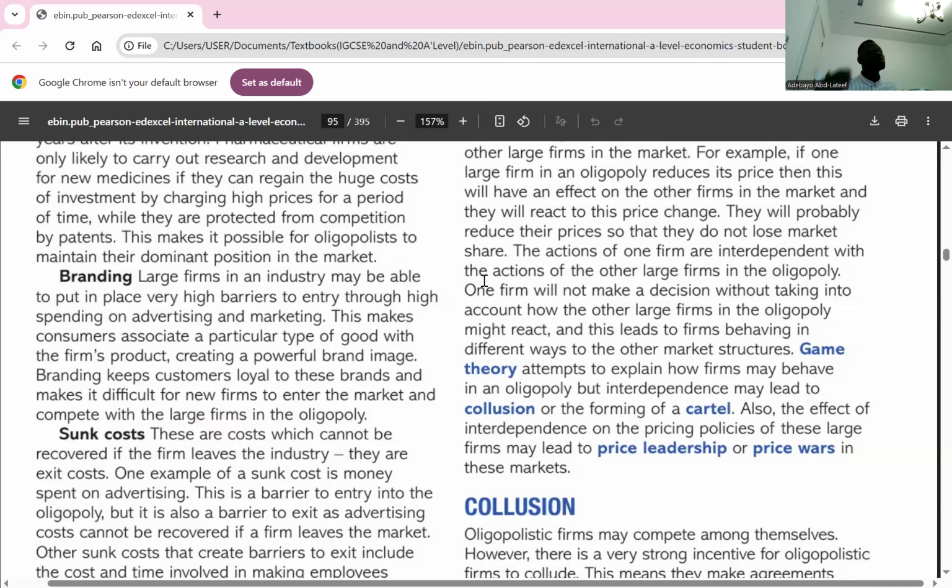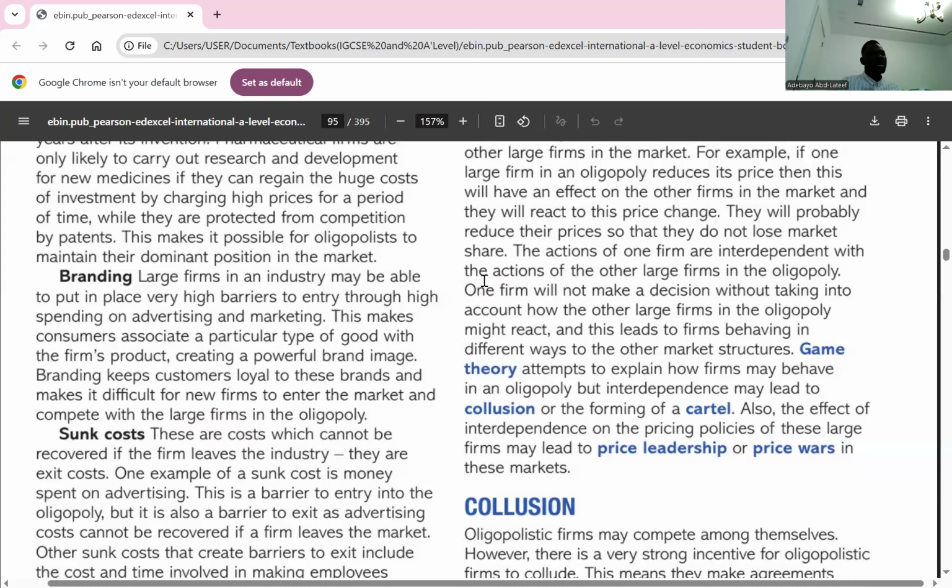So a new firm coming in would struggle to keep up with those huge brands because customers are emotionally attached to the stronger brands. So it might be difficult for you to set up. And that might even be the reason why you don't want to go into that market, because you feel you cannot compete with other big brands.